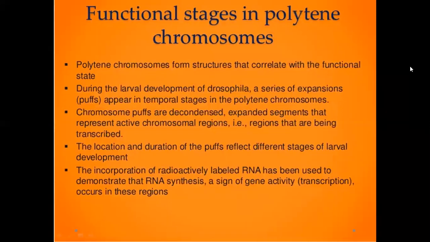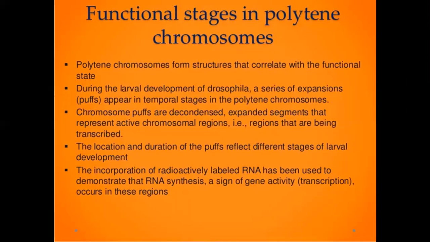Functional stages in polytene chromosomes. Polytene chromosomes form structures that correlate with the functional state. During the larval development of Drosophila, a series of expansion puffs appear in temporal stages in the polytene chromosomes. Chromosome puffs are decondensed, expanded segments that represent active chromosomal regions, that is regions that are being transcribed.